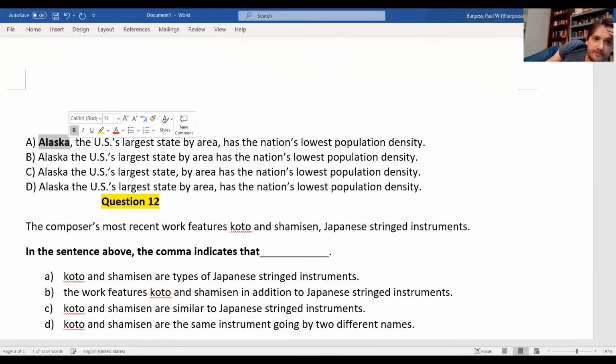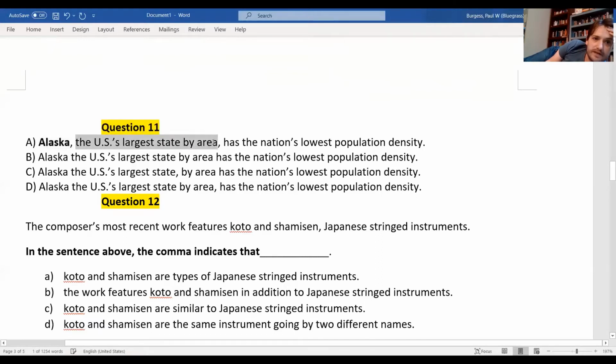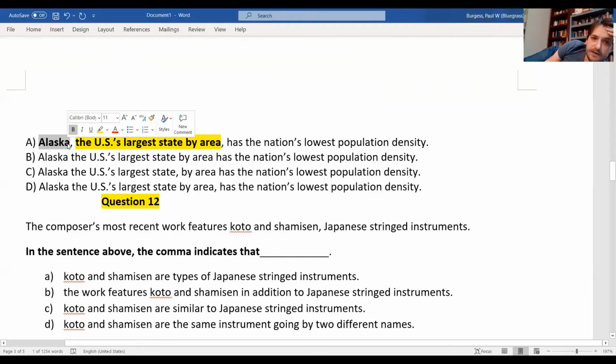Alaska, the US's largest state by area, has the nation's lowest population density. Okay, so the key information, essential information, is that Alaska has the nation's lowest population density. The US's largest state by area is interesting information, but you could omit it if you wanted to.